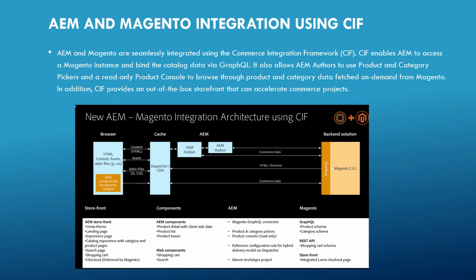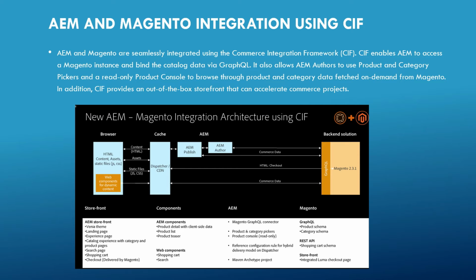Okay, so the next one is AEM and Magento integration using CAF. AEM and Magento are seamlessly integrated using this framework. This will enable AEM to access the Magento instance and bind the catalog data via GraphQL. What that means is, in the author instance, we can bind the product and catalog from Magento through this GraphQL, so that it can be utilized for displaying the data to the end user.